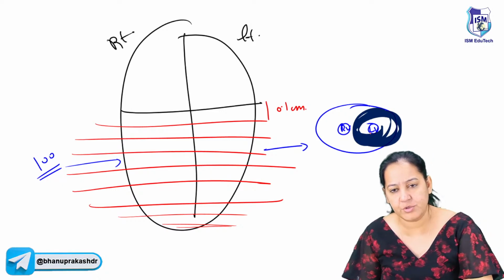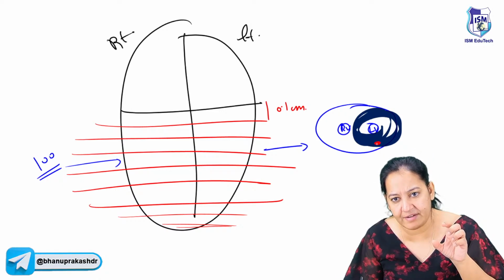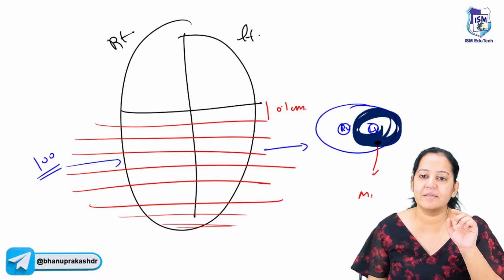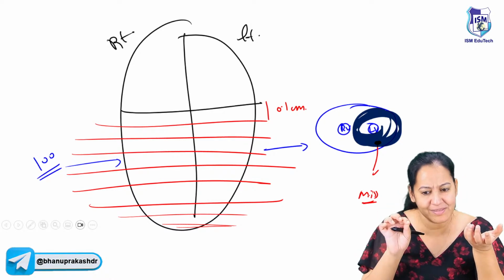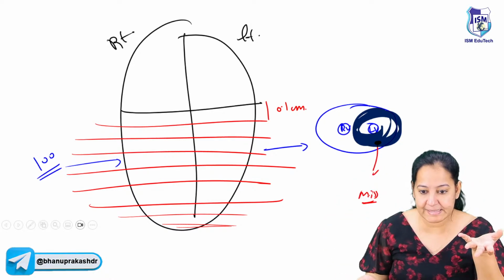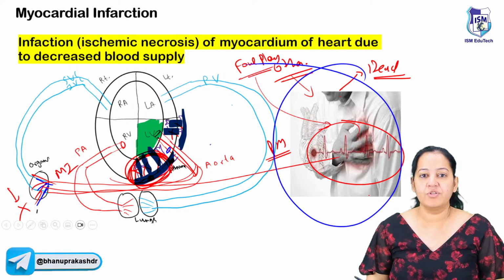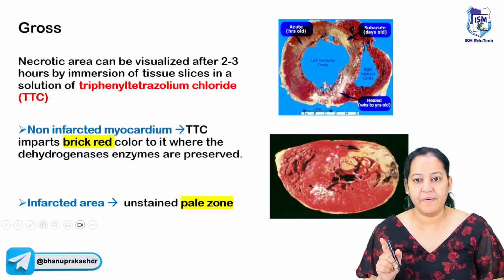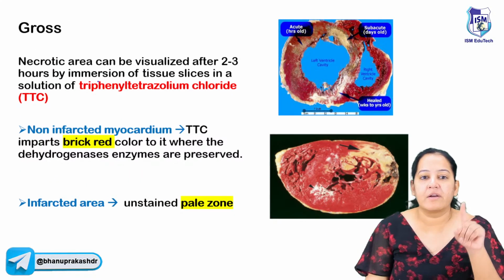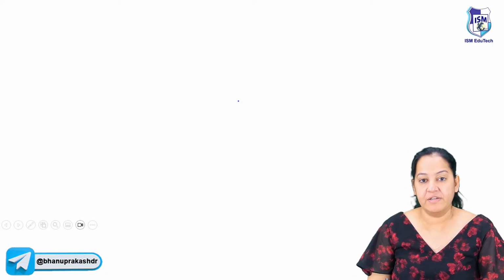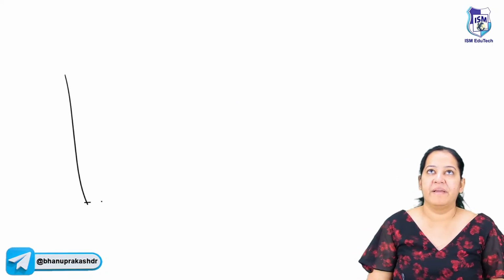What if the MI is very small, maybe in the anterior wall, and you miss it? It may happen. It's a very small scar. You are looking grossly, you can miss it. So what is the solution for that? The solution is a dye. The name of that dye is TTC, triphenyl tetrazolium dye.